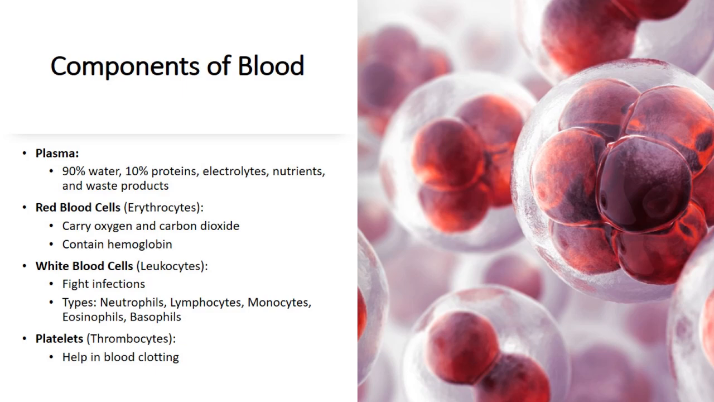So now there are different components of the blood as well. You can see types of blood as well. Blood is composed of different tissues and cells. There are red blood cells, white blood cells, platelets, and plasma. Plasma constitutes 90% water, 10% proteins, electrolytes, nutrients, and waste products.